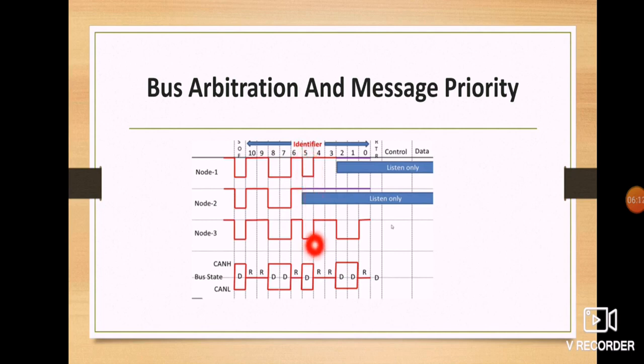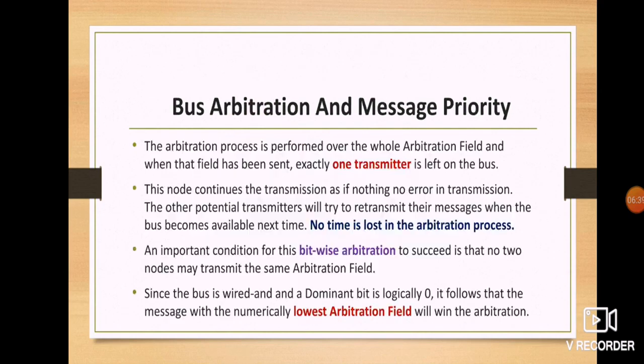Then again node 1 and node 3 continue their race. Here node 1 also goes as a listener. So in this race node 3 has won. So again, as you know, it will take control, then the data field starts to transmit, and the others will receive. So these are all the identifier, that's what you have to understand. Here we have the control field, here we have the data field. So I guess you are very much aware of the arbitration field with the identifier.